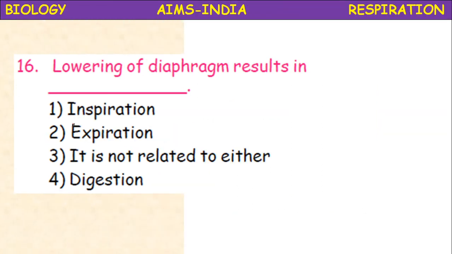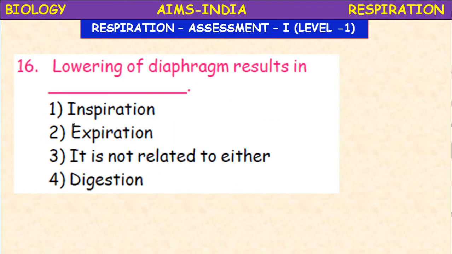Next, lowering of diaphragm. Lowering of diaphragm results in what? So here this is the process of breathing. In the process of breathing, the diaphragm plays a very important role.